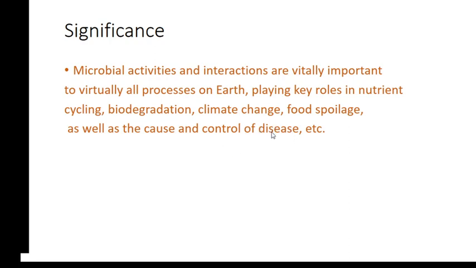What is the significance of microorganisms in disease? As we know about corona, and not only corona, there are different diseases, even our common cold. The common cold is also caused by a virus. HIV/AIDS is also caused by a virus. Even corona is a virus. Also typhoid is caused by a bacterium. So different diseases are caused by these microorganisms.